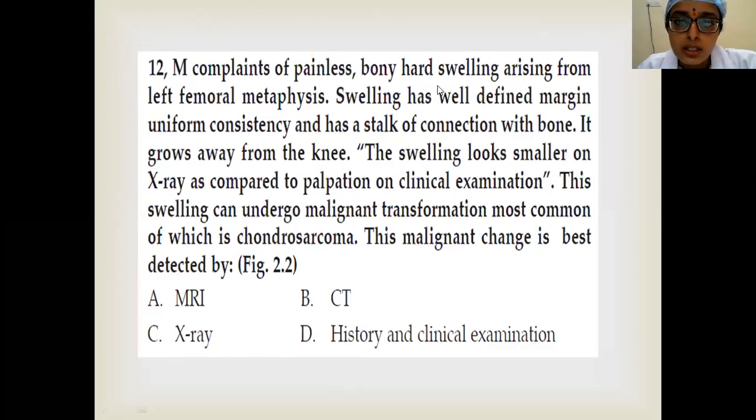So no responses here. So, a 12-year-old male patient complains of a painless bony hard swelling arising from the left femoral metaphysis. The swelling has a well-defined margin and a uniform consistency, and it has a stalk of connection with the bone.